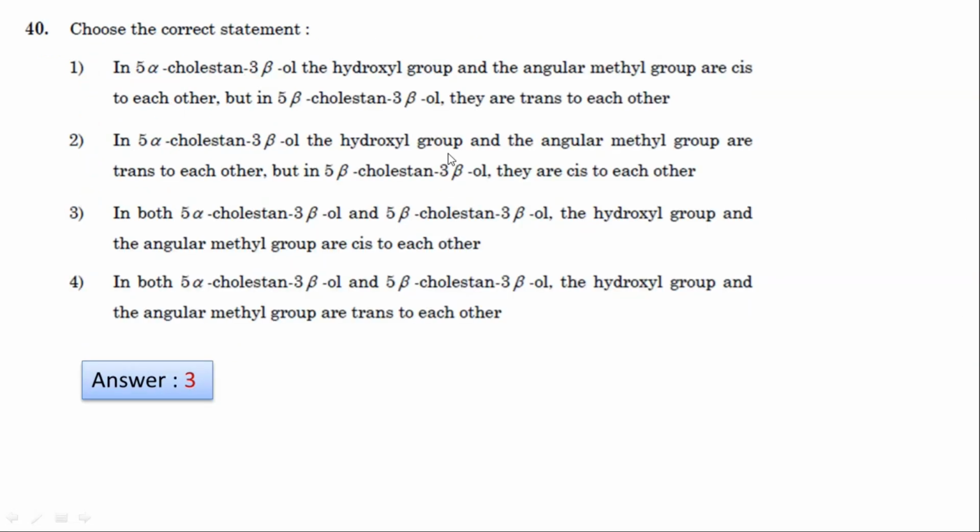Choose the correct statement. Here, answer 3. Both 5-alpha cholestane and this beta product 5-beta cholestane have angular methyl groups that are cis to each other. Answer 3 is correct.